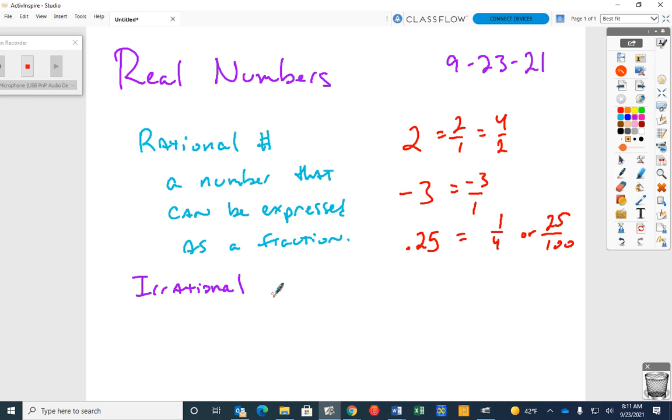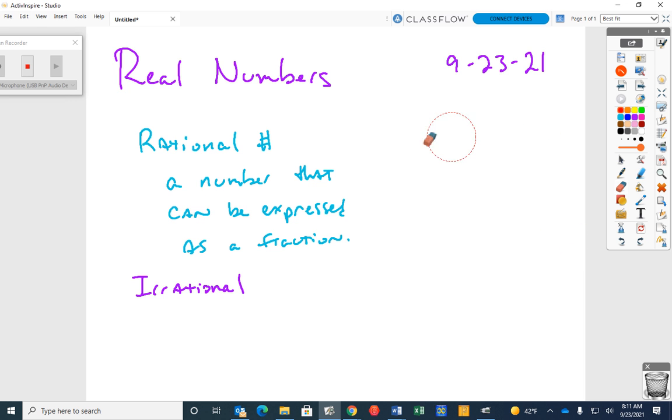So if I asked you, I'm going to erase this part, if I said tell me if this is a rational number.